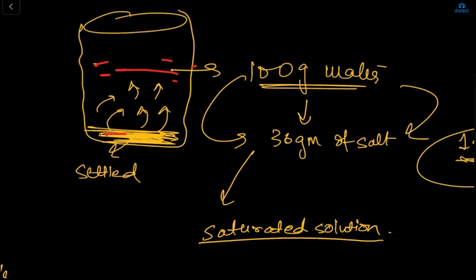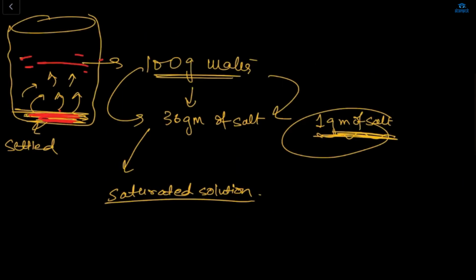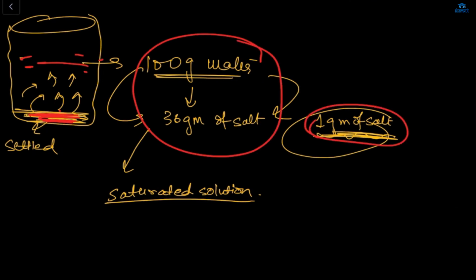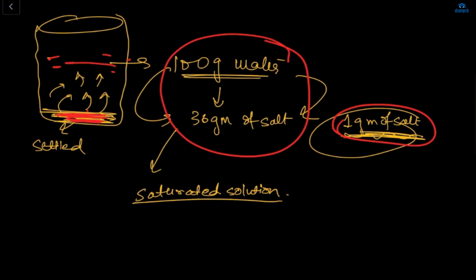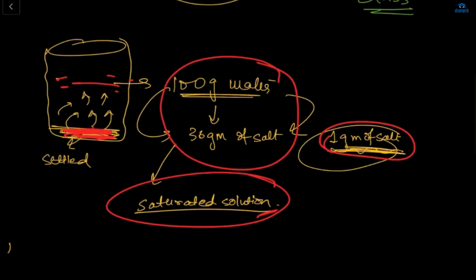So Razi, you got this? How is there a way that undissolved salt dissolves in water? Yes, ma'am. Dissolved salt will take the place of undissolved salt, and undissolved salt will easily dissolve in water. But the saturation point is this only. 100 gram of water can only dissolve 36 gram of salt. If I add even 0.5 more, it won't dissolve, it will only settle down. This is the saturated solution, we can say. Now you understood what a saturated solution is?